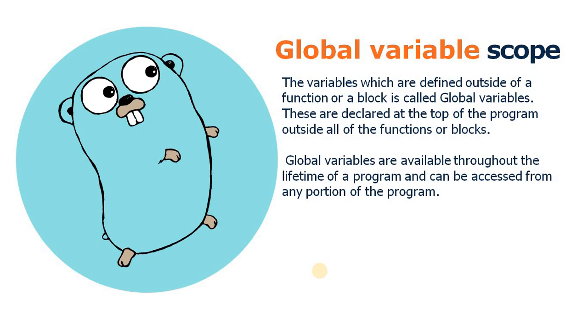Global variables are available throughout the life cycle of your program. When you execute a program and declare a global variable in it, the life of that global variable is the same as your program. When you terminate your program, at that time those global variables are disposed of.